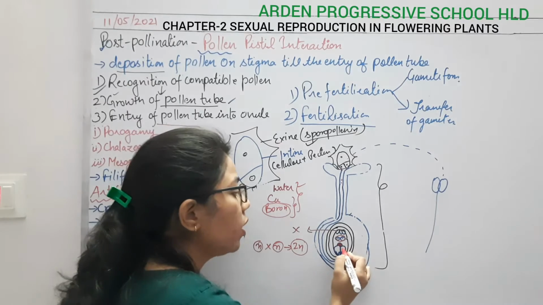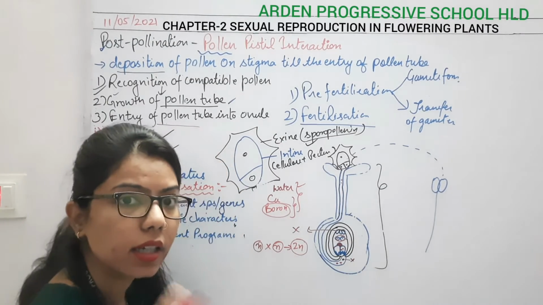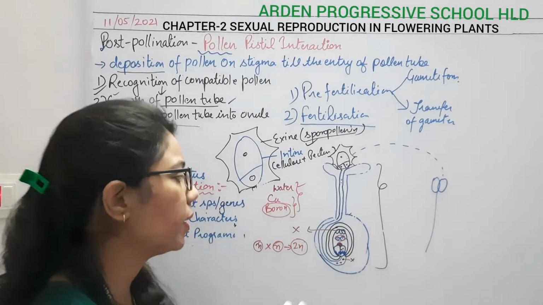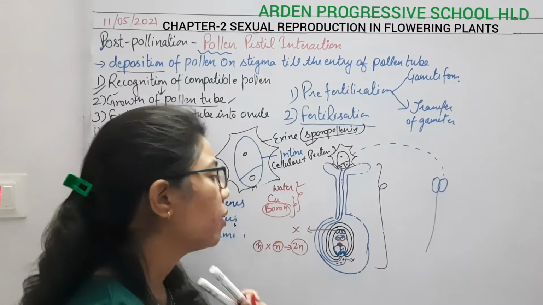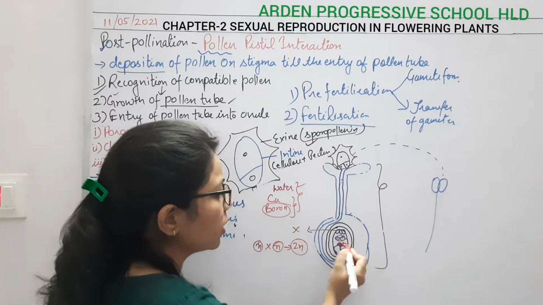These two male nuclei move towards where? Towards one of the synergids. So these nuclei move towards the synergid here. As they reach the synergid, what will happen? This synergid will also burst out. Okay, one of the synergids will burst out.